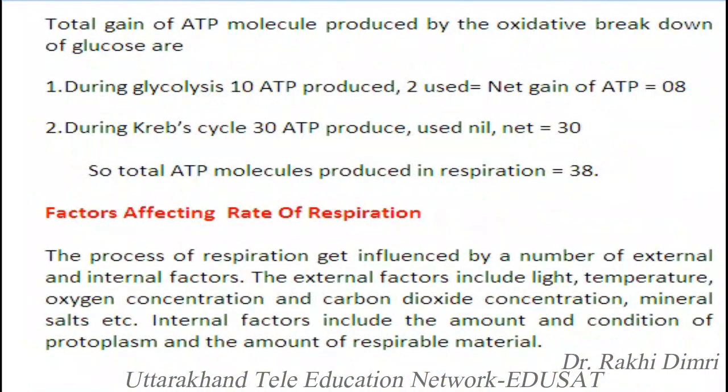Therefore, total gain of ATP molecules produced by oxidative breakdown of glucose: during glycolysis, in different steps 10 ATP molecules are produced. Out of them, 2 are used. Therefore, net gain of ATP molecules in glycolysis is 8. During Krebs cycle, 30 ATP molecules are produced, whereas no molecule is used. So, net gain of ATP molecules in Krebs cycle is 30. Therefore, total ATP molecules produced in the whole process of respiration are 38.